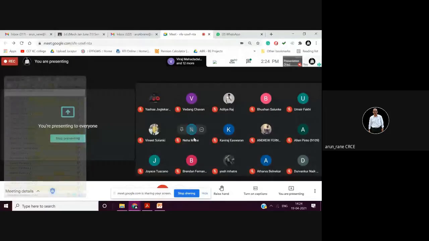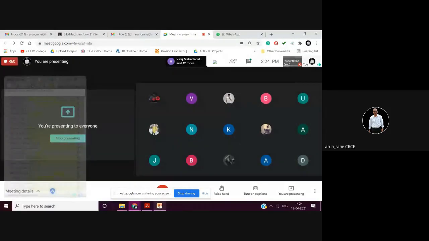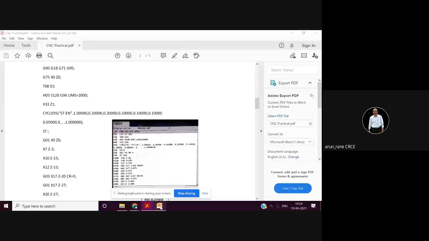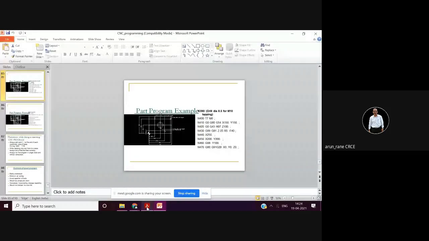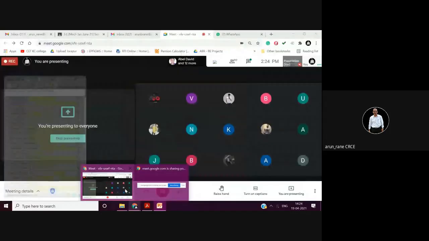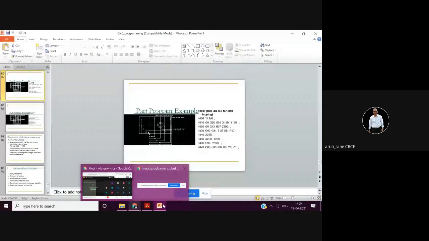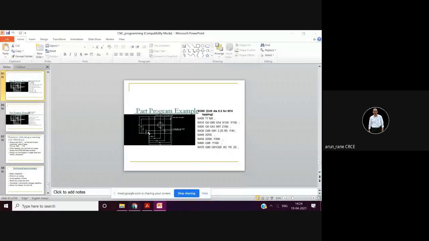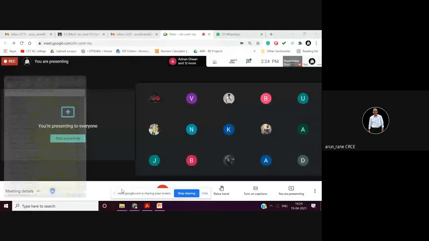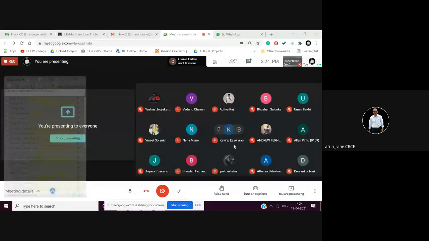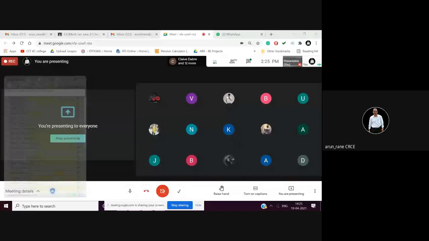Can anybody tell me what this drawing is about? Yes, sir, please tell me what this drawing is about. So this is a part which has to be machined. An example of a part. Yeah, good. So this part consists of what?